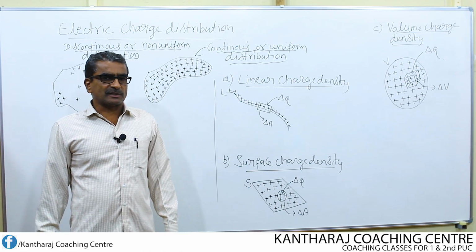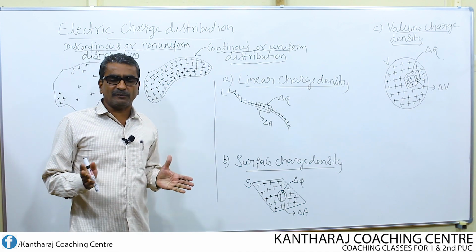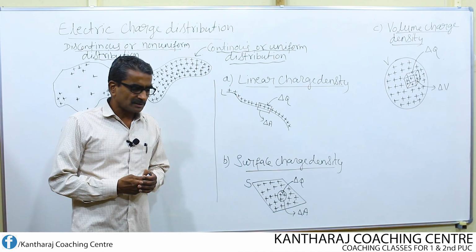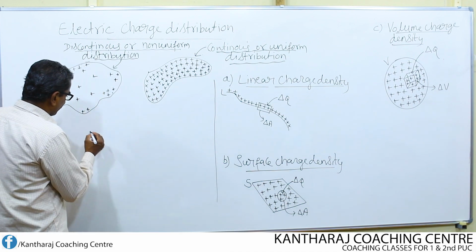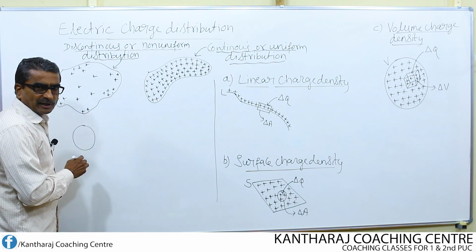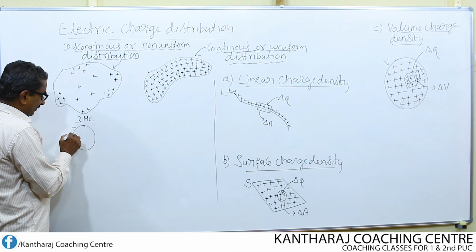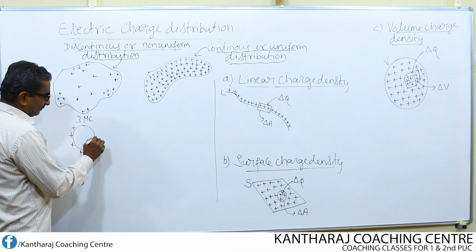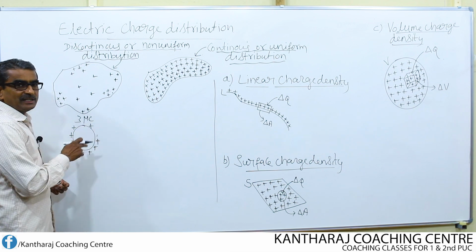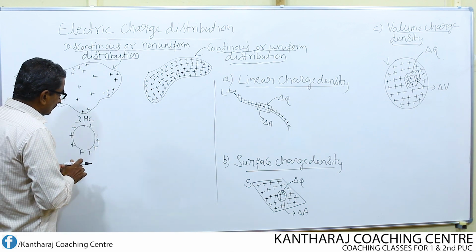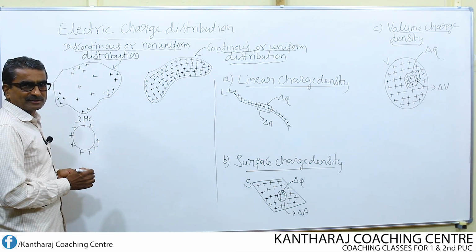Today we shall discuss the electric charge distribution on different surfaces. See, we know that, suppose I consider one charged body, for example, with a charge of 3 microcoulomb of positive charge. That means this body has become positively charged by losing electrons. Now, using this body, I want to charge another body, another substance.